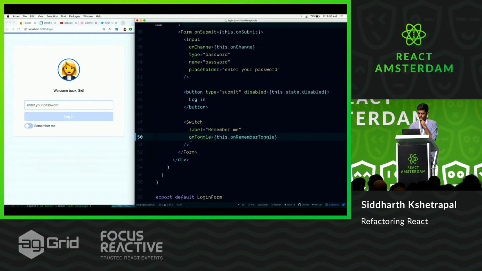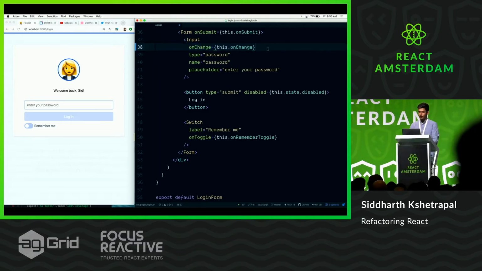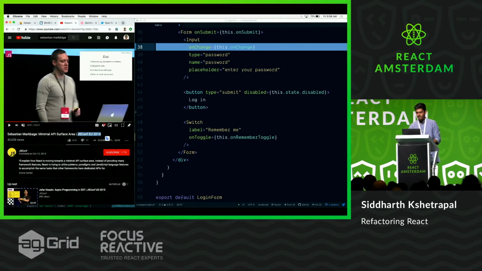Now, on toggle is a decent prop, right? Switches toggle. But if you look at this input, we have an on change, right? We don't call it on key press, which is cool. We also don't call it on fill. We call it on change. And we kind of accidentally all agreed on change because there's an HTML attribute called on change, right? And there's this excellent talk by Sebastian Markbåge. I hope that's how we pronounce his name.